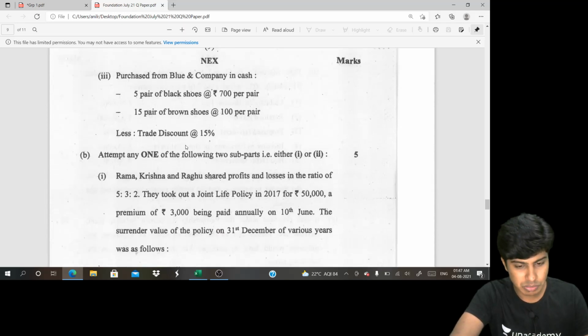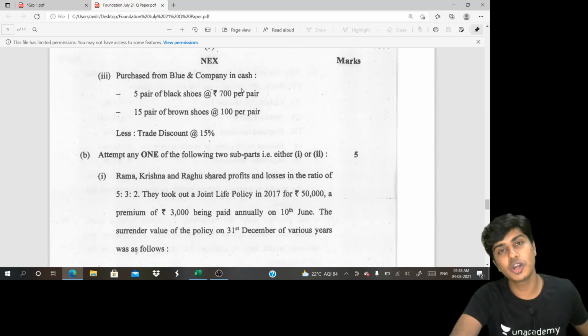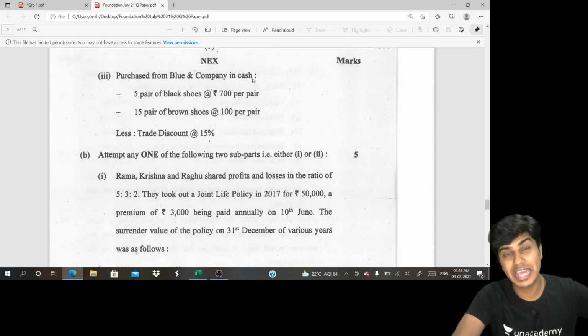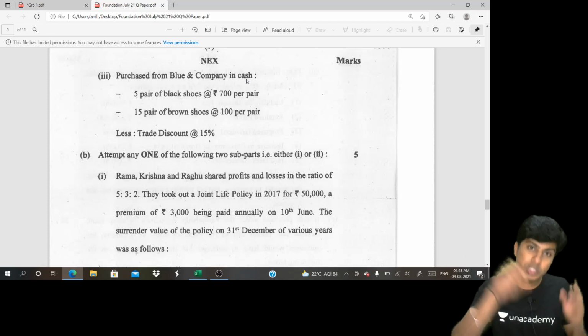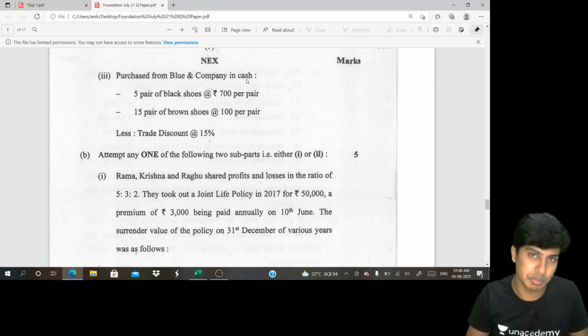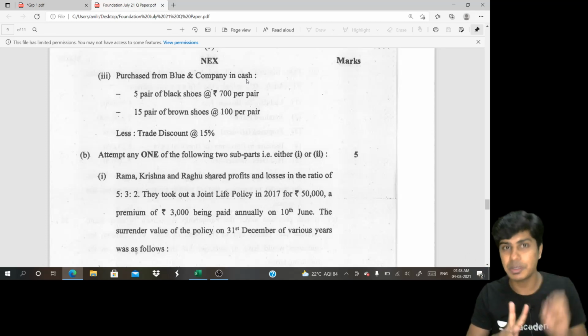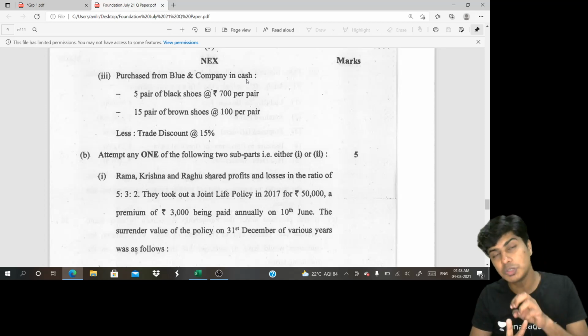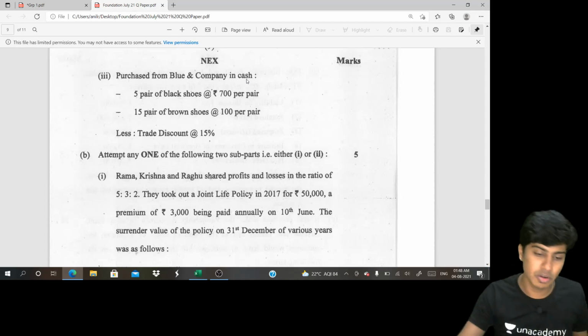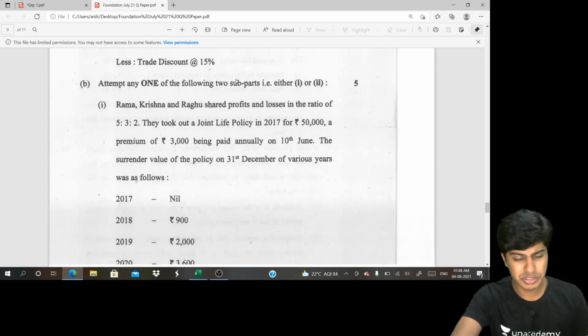Okay, there is one more purchase. This purchase also should not be written because this is purchase for cash. Cash purchases are not recorded in purchase book. Only goods purchased on credit will be recorded in purchase book. If it is assets purchased or if it is goods purchased for cash, it will not be recorded in purchase book. A very simple question.